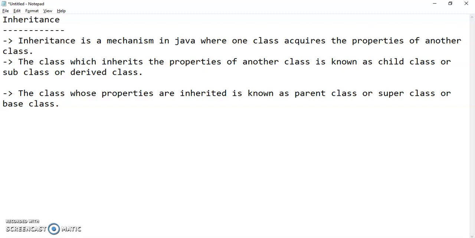So in inheritance we are using one keyword that is called extends.